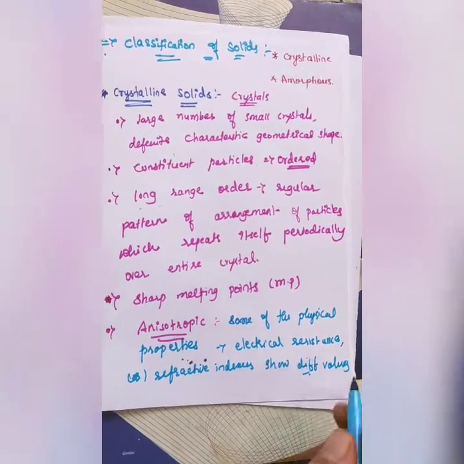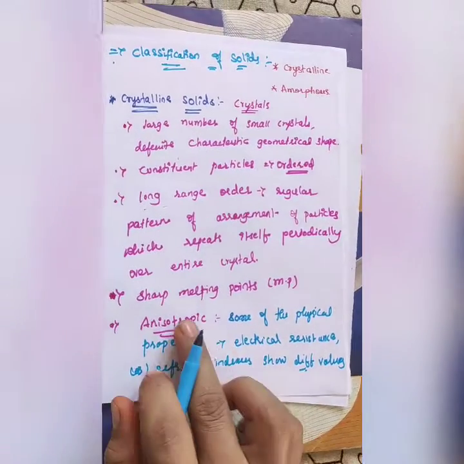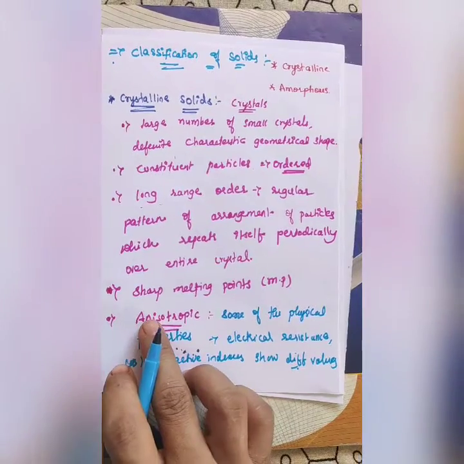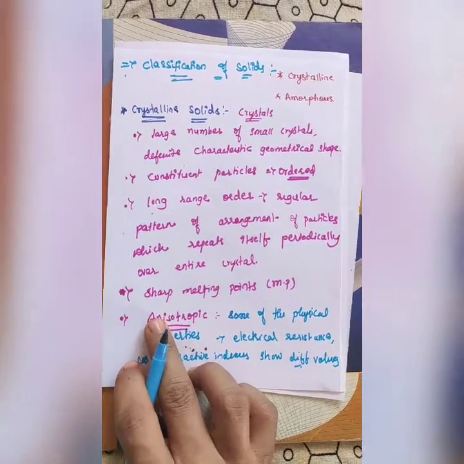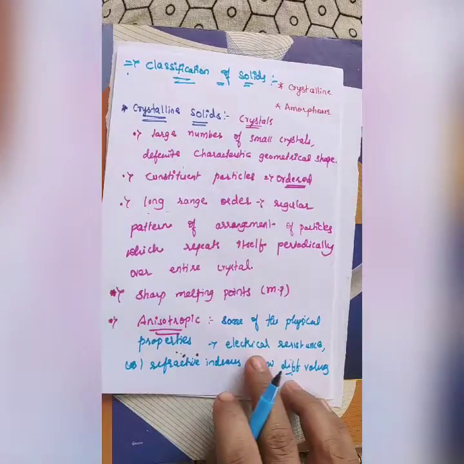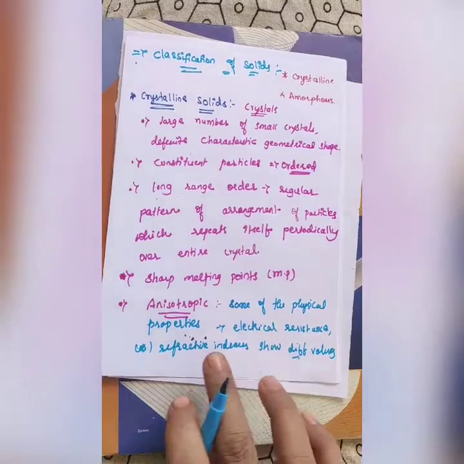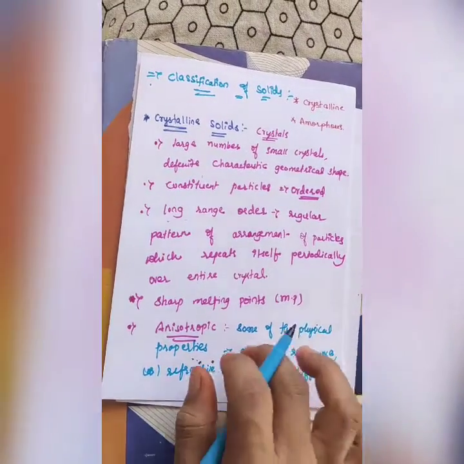Such a nature is called anisotropy. Aniso means not similar, it will be different. The physical properties are different, like electrical resistance, as well as refractive indexes also show different values.